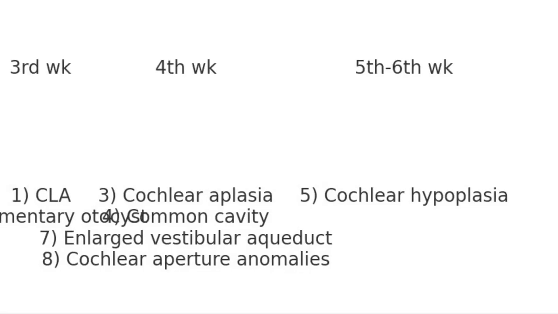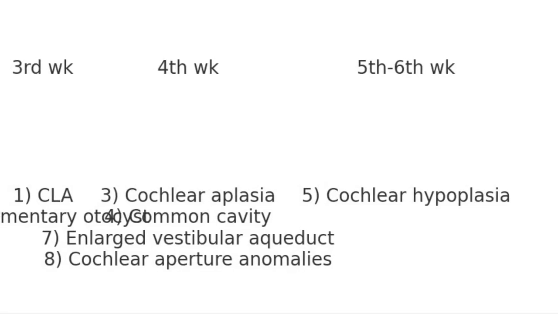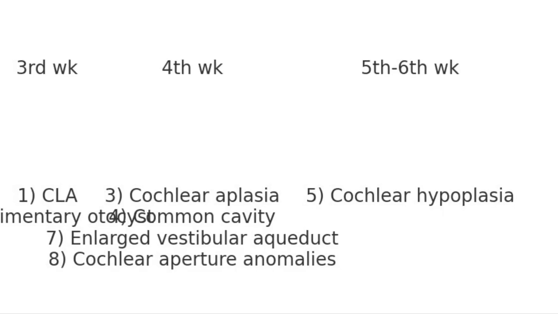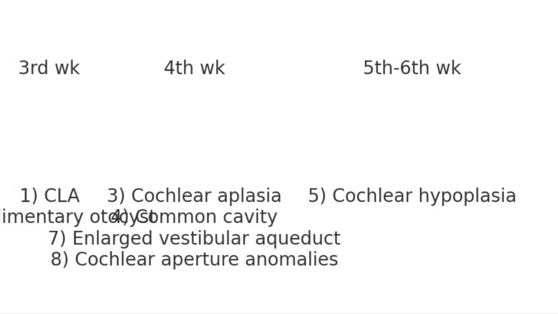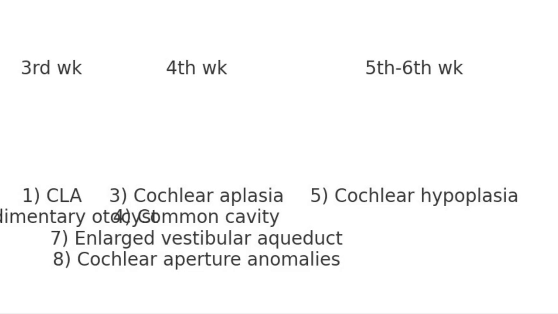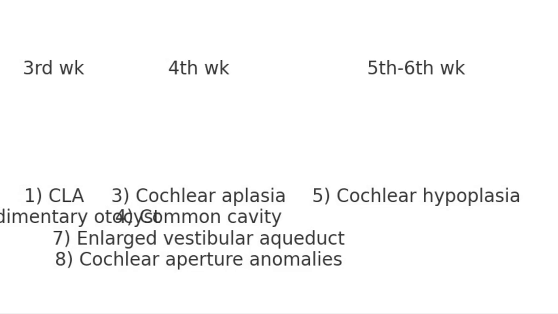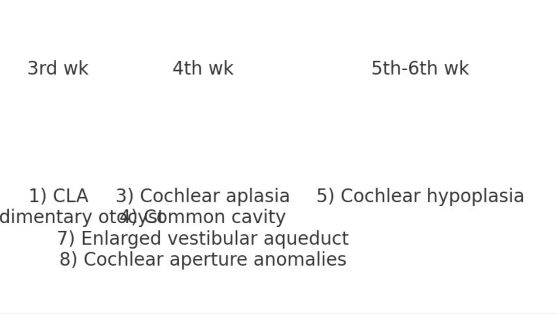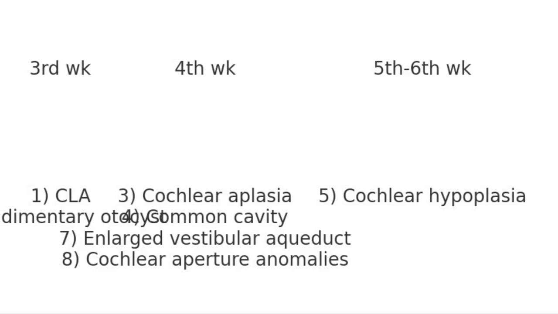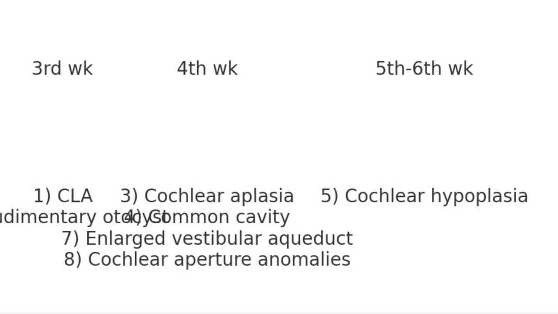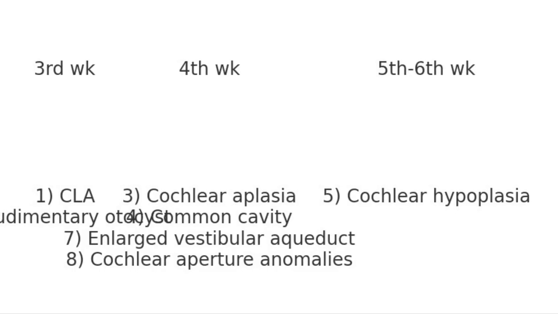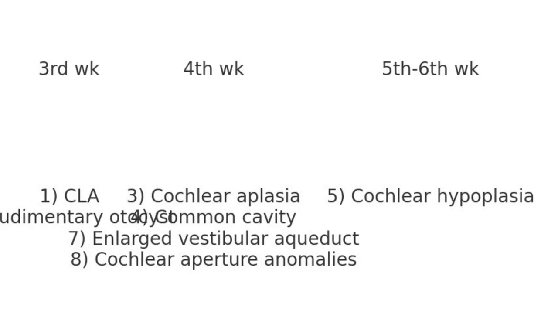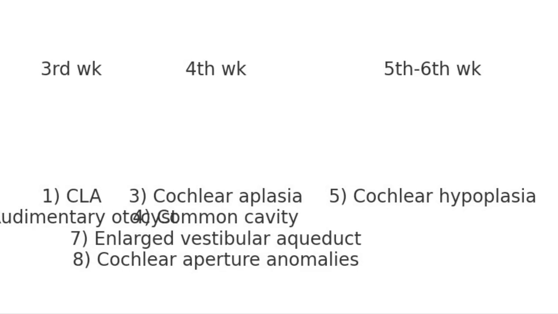Inner ear or labyrinthine development starts during the third week from the thickening of the surface ectoderm on either side of the rhombencephalon, resulting in otic placode formation. At the third week, there is an otic placode from the thickening of the ectoderm at the level of the rhombencephalon. If this fails to develop, it can lead to complete labyrinthine aplasia or a rudimentary otocyst.